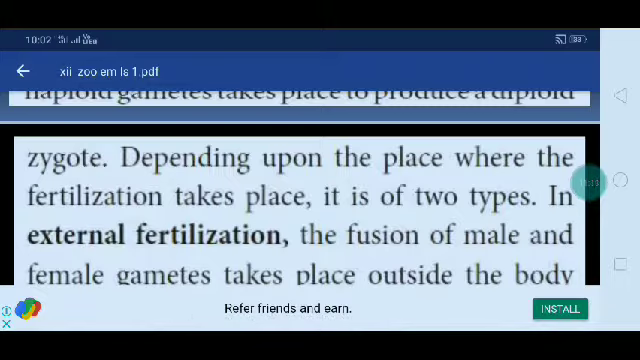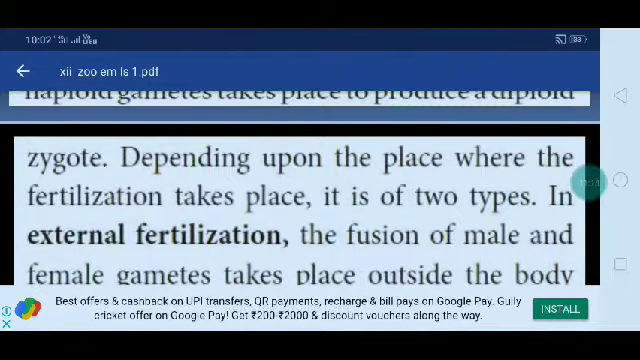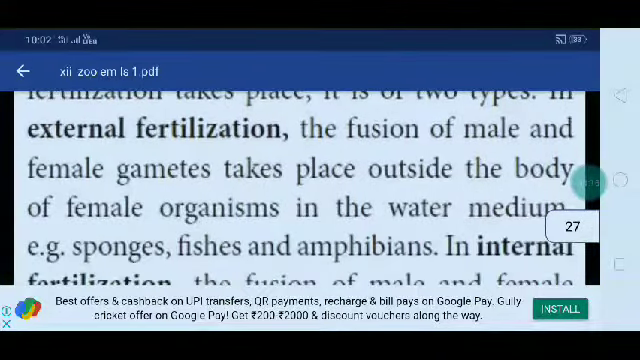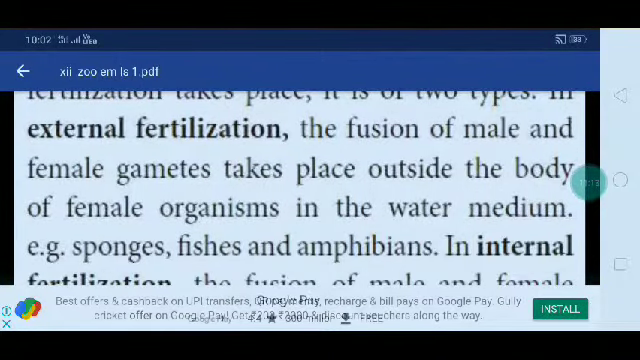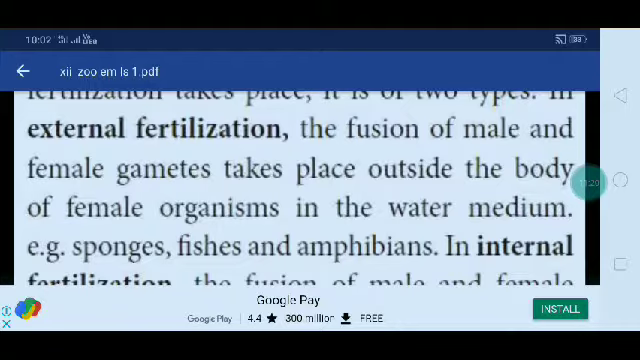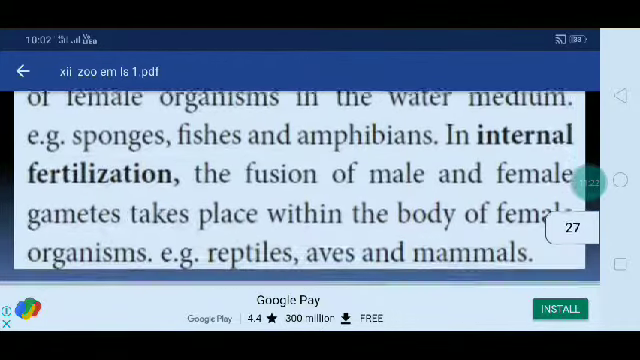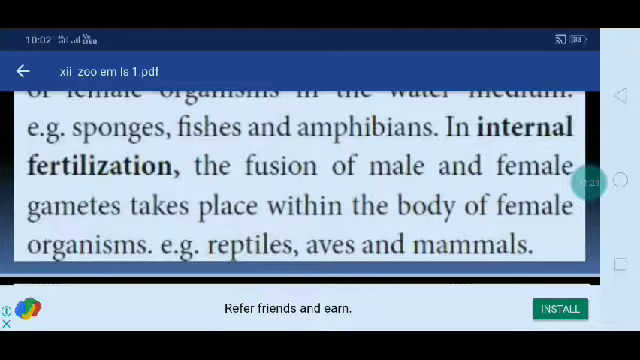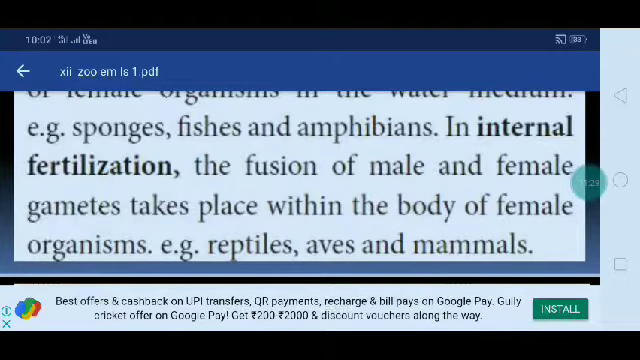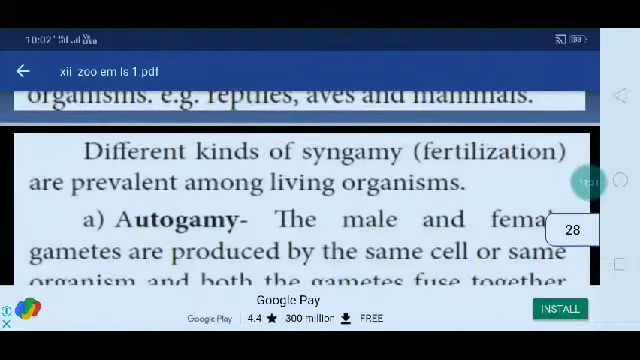In external fertilization, the fusion of male and female gametes takes place outside the body of the female organism in a water medium. For example, sponges, fishes, amphibians. In internal fertilization, the fusion of male and female gametes takes place within the body of the female organism. For example, reptiles, aves and mammals.